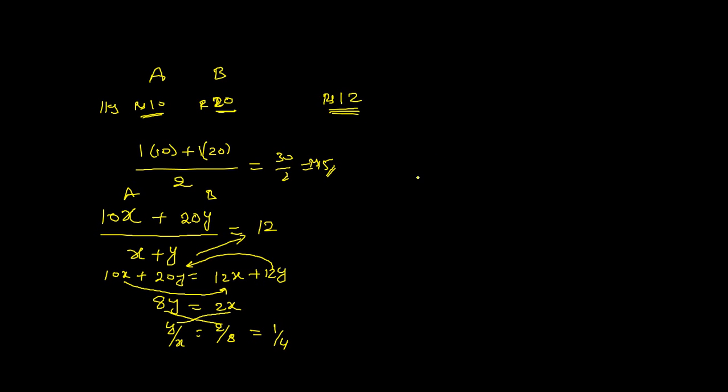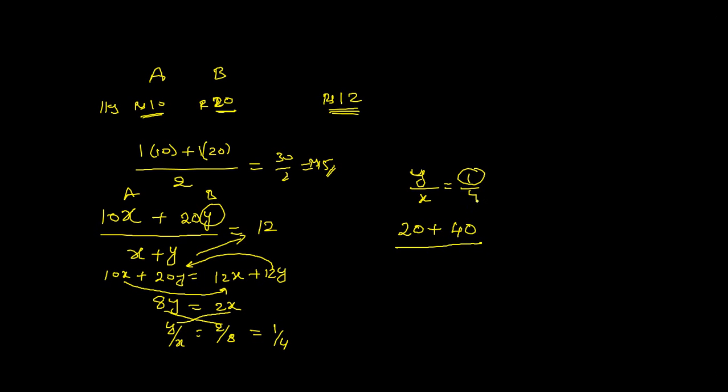It means we have to mix in the ratio y by x equals 1 by 4. If you take y as 1 kg, x has to be 4 kg. Let us take an example here. If you take 1 kg of y, that is B. 1 kg of B costs 20 rupees. Now x means A. Per kg it is 10 rupees, so 4 kg will become 40 rupees.